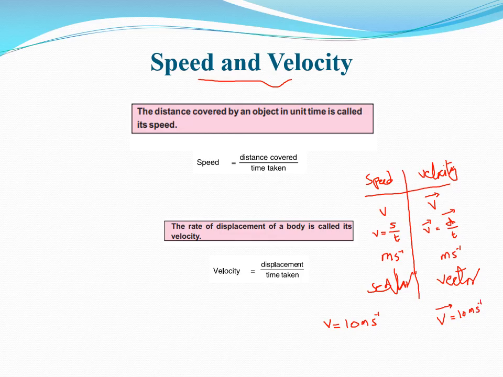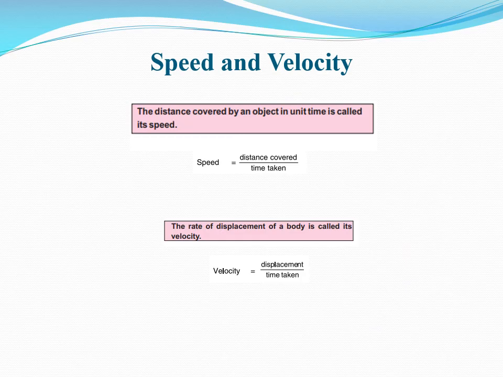Meaning the body is moving in a particular direction: rightward, leftward, upward, downward, and so on. So we can say that velocity is speed but in a particular direction.